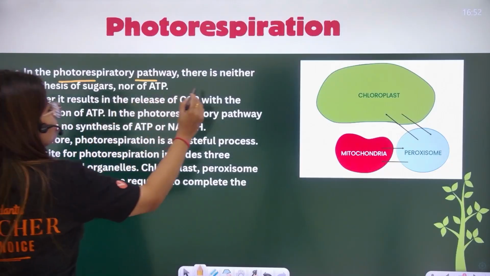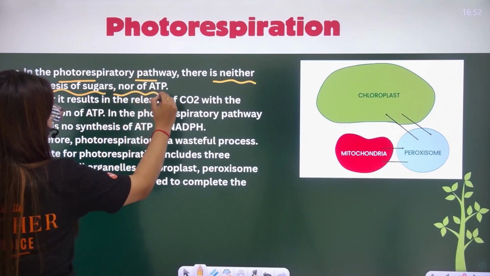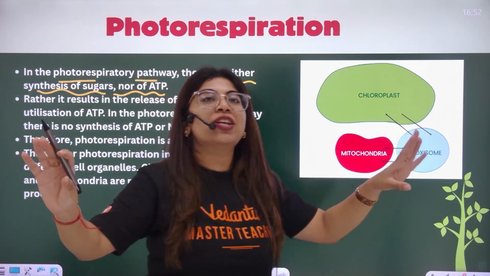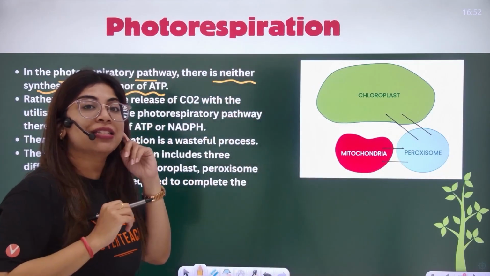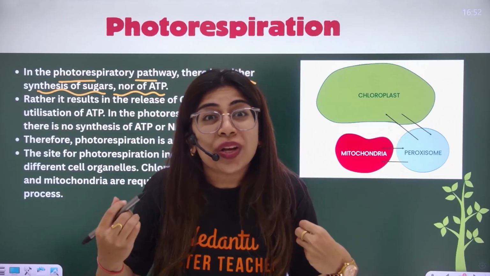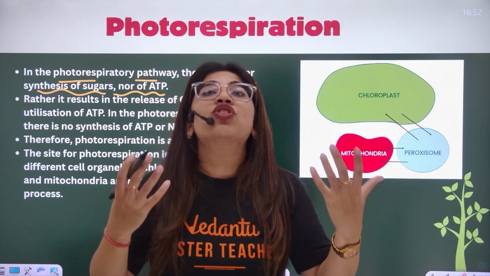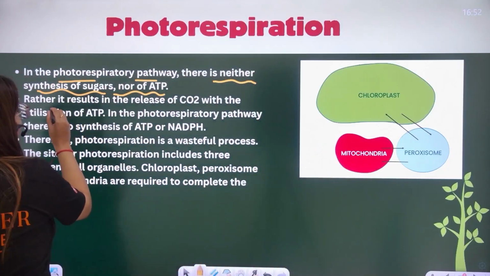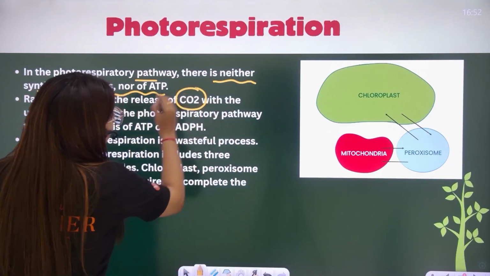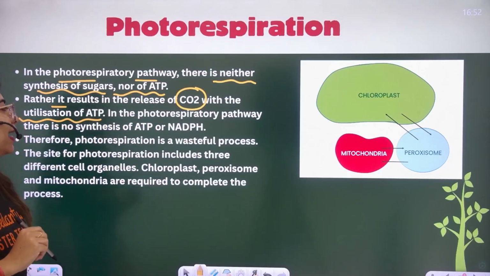But here, everyone, there is neither synthesis of sugar nor of ATP. No energy is synthesized, no sugar is synthesized. Rather, CO2 is released. Rather, ATP is used in the process. Rather, it results in the release of CO2 with the use of ATP.